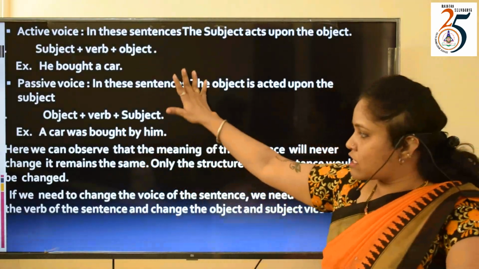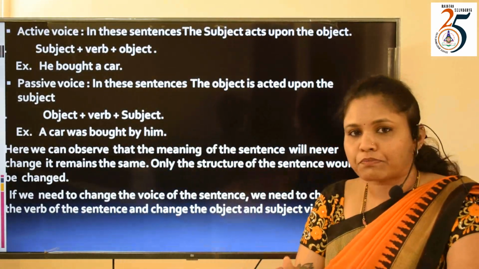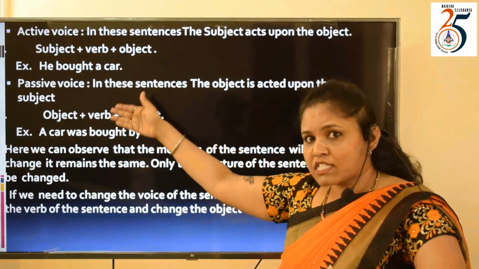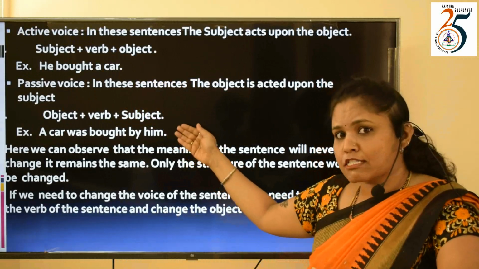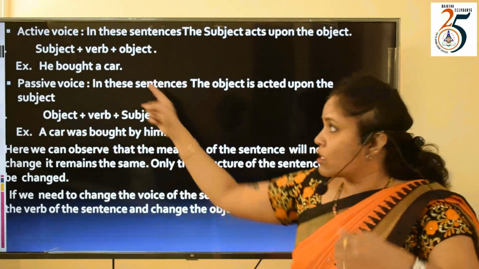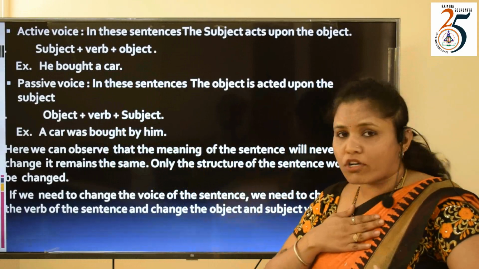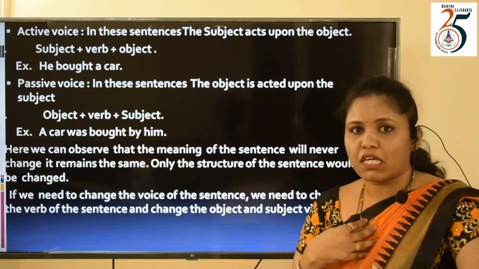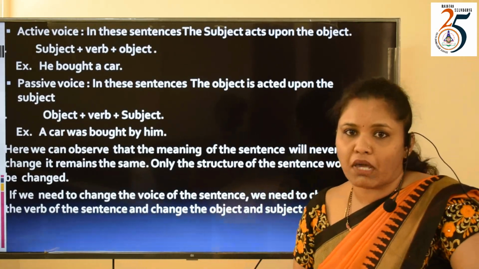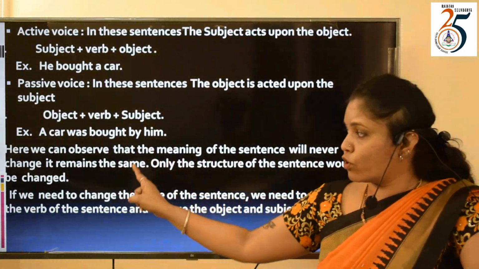Here in these two sentences you can observe that the meaning of the sentence will never change. It remains the same. The person bought a car, and when we express that in the passive form, the car was bought by that person. She bought a car, a car was bought by her. I bought a car, a car was bought by me. The meaning of the sentence will never change. Only the structure of the sentence is changed.